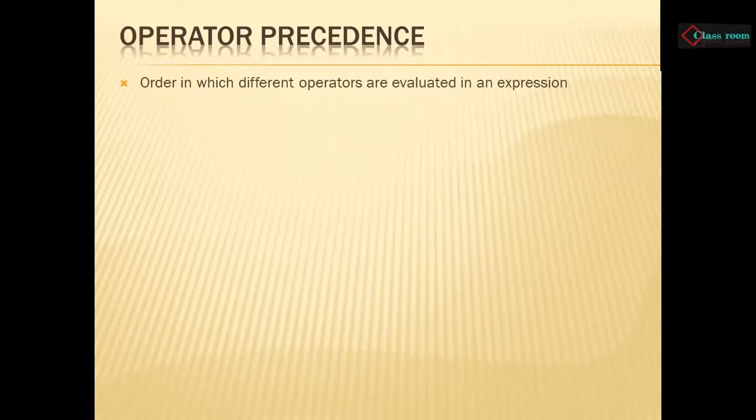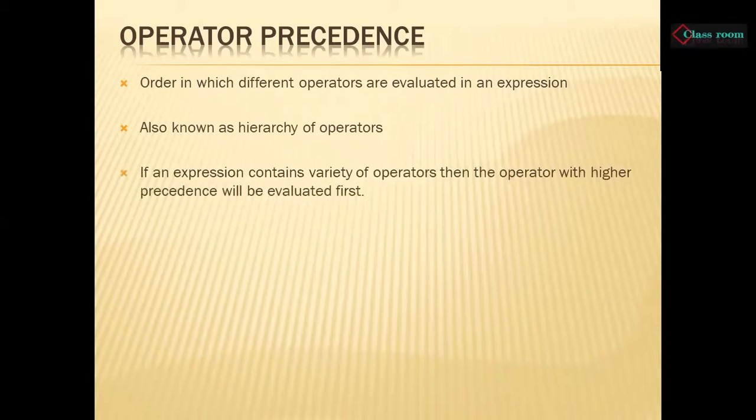The order in which these operators are evaluated in an expression is called the precedence of that operator. Operator precedence is also known as hierarchy of operators. If an expression contains a variety of operators, then the operator with higher precedence will be evaluated first.